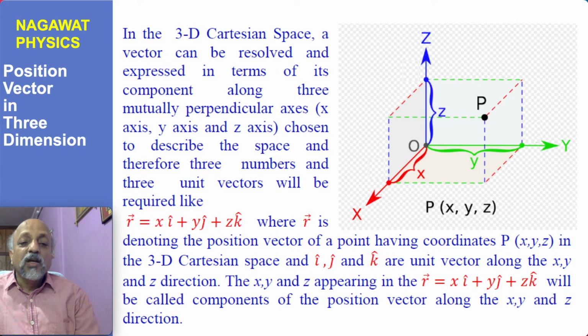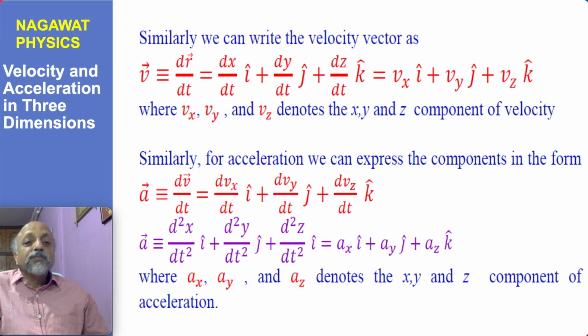So i, j, k are chosen as unit vectors, and any position vector, any point, will have three coordinates x, y, and z, and any position vector can be written in this manner: xi plus yj plus zk. i, j, k are unit vectors along the x, y, and z directions, and x, y, z are the projections of the position vector along the x, y, z directions respectively, or you can say the components of the position vector along the x, y, and z axes respectively. And in the same manner as I have discussed for two dimensions, we can generalize it to three dimensions.